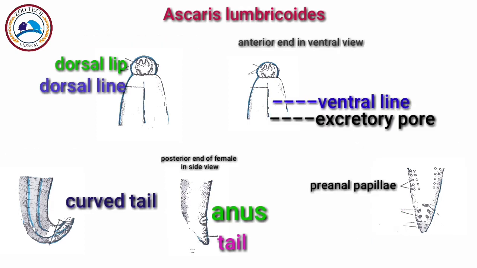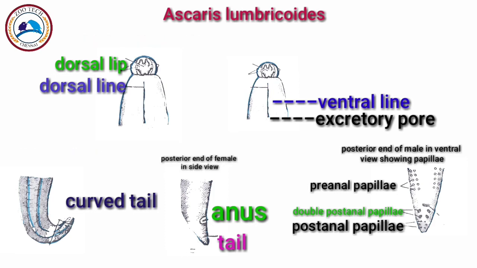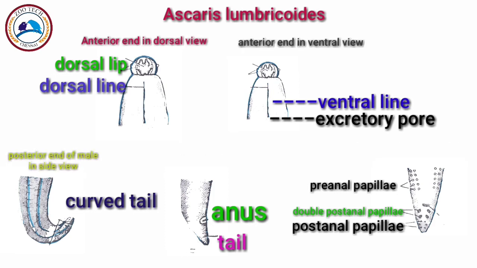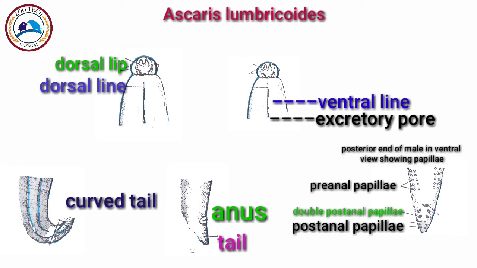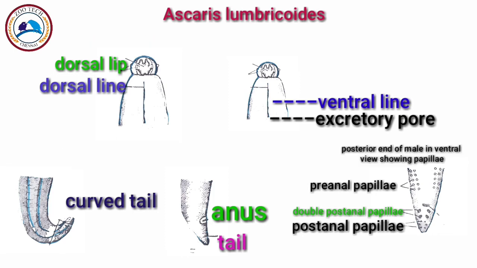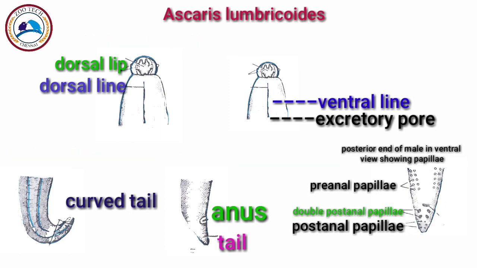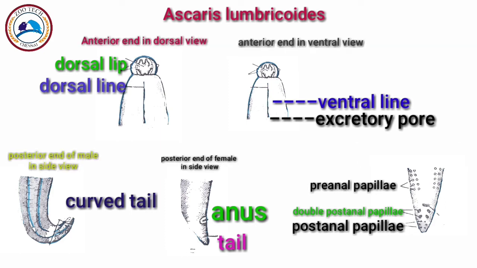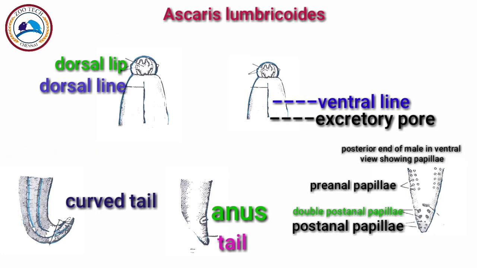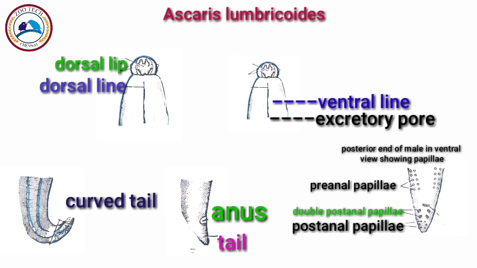And this tail end of male Ascaris is characterized by the presence of genital papillae on the ventral surface. So in the explanation part, I told you there are 50 pairs of pre-anal papillae in front of the cloaca and 5 pairs of post-anal papillae behind it. So these genital papillae of the male will help in copulation, and the 2 anterior pairs of post-anal papillae are double, while the rest are single.